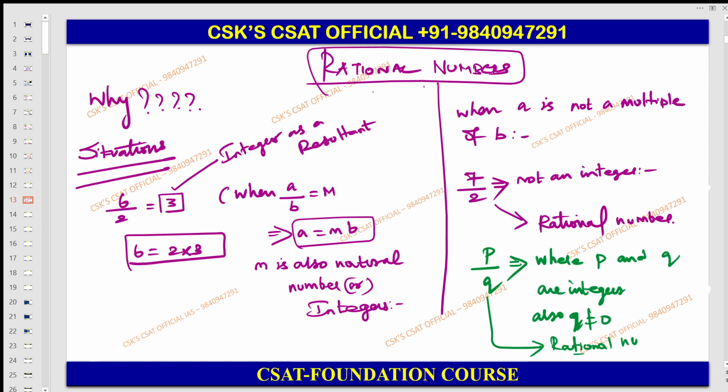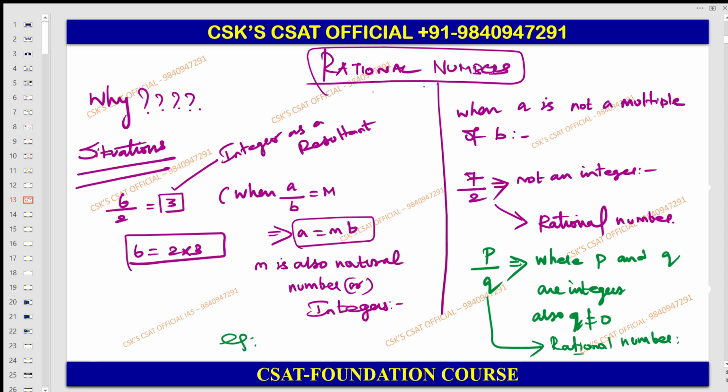Then you can call this a rational number. So, an example I'll give you. Sir, I'm using it as an integer, sir. So when I'm using it as an integer, negative also can be expressed in terms of a rational number. Please understand that also. That negative one can be expressed here.